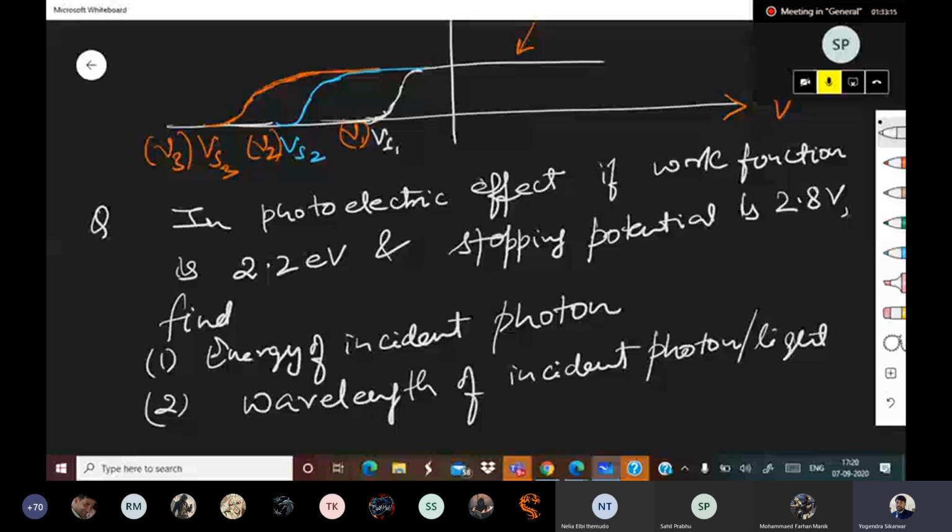You can get full out of full in any exam. Not much they can ask in this, and questions will be very easy. So get full marks from these chapters. Slight practice, and that is all sufficient. Abhida, it is asking energy of incident photon. You are giving frequency.